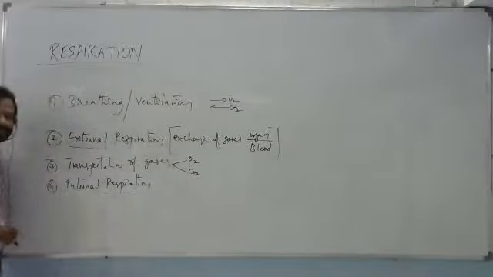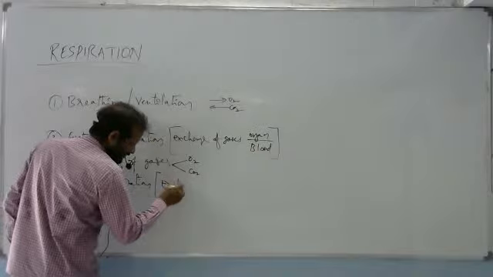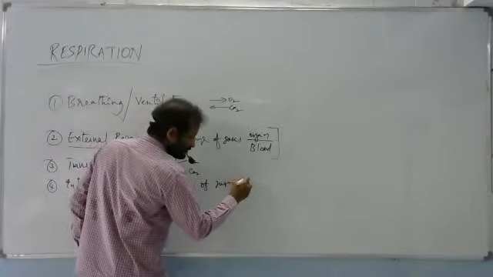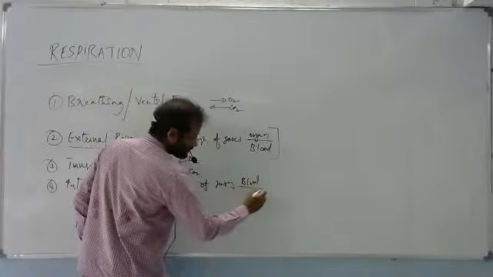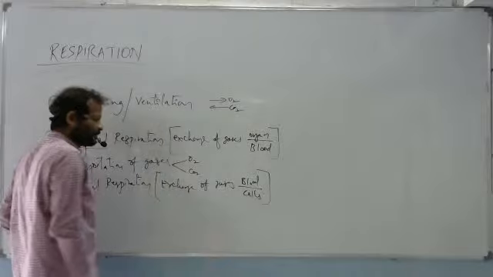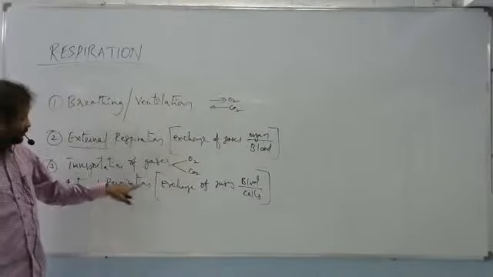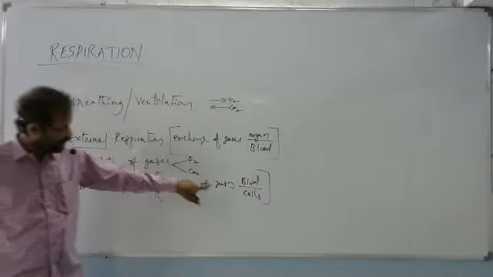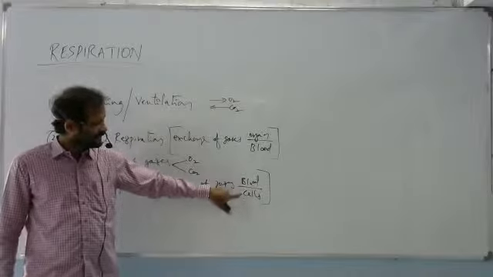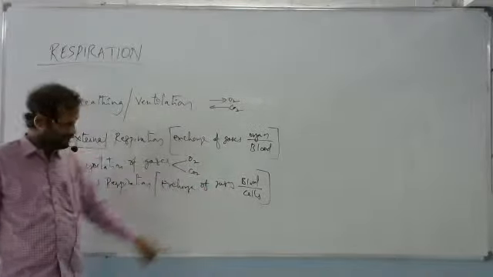In this internal respiration, the exchange of gases happens between the blood and cells. Due to internal respiration, oxygen reached the cell now, and CO2 came out into the blood from the cell.